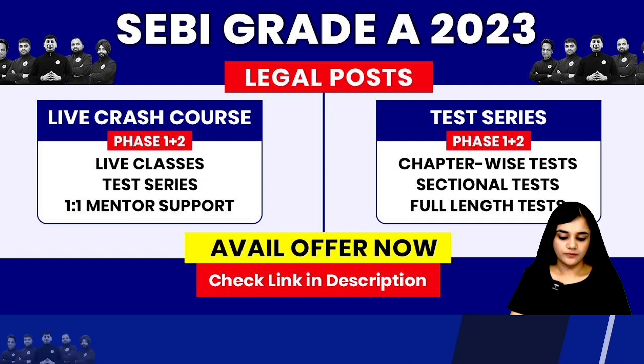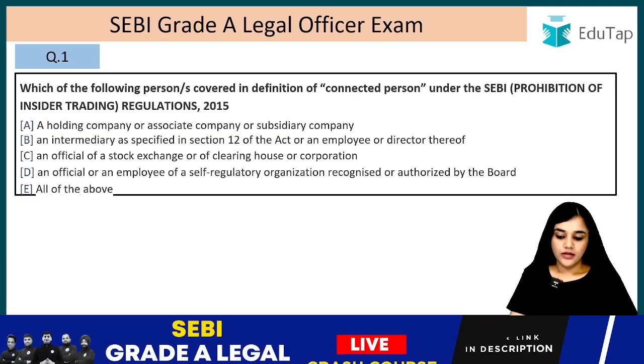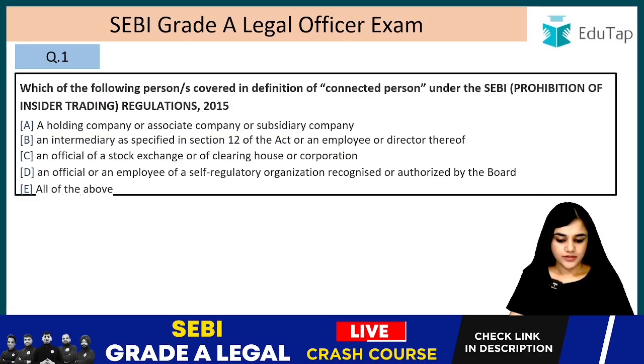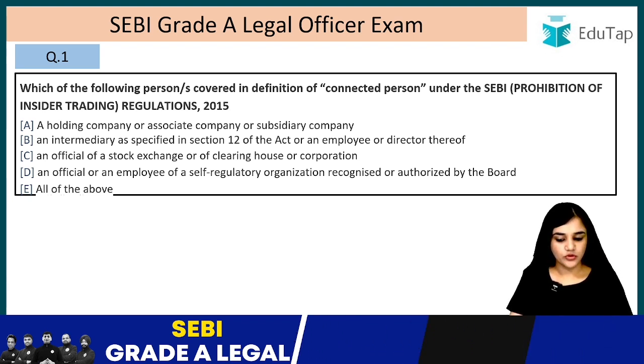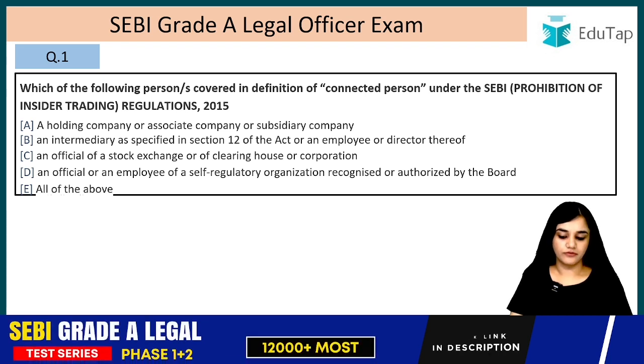Let's start the lecture. Question number 1. Which of the following persons are covered in the definition of connected person under the SEBI Prohibition of Insider Trading Regulation 2015?